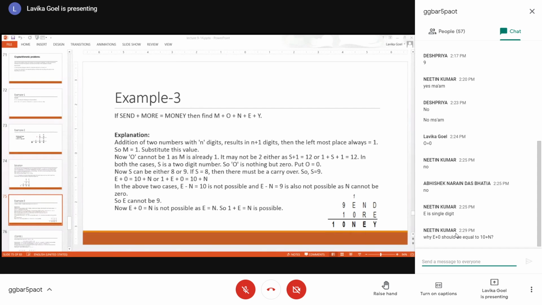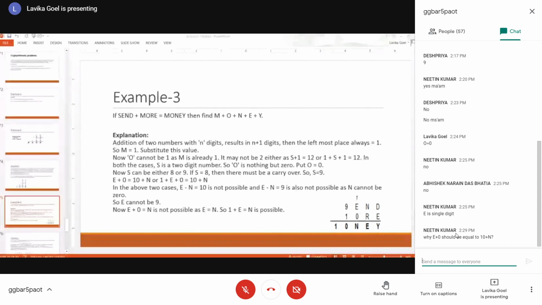See, if you are adding E and 0 and you are getting N and you are getting a carry basically. Suppose we are assuming that there is a carryover also. So the number will become 10 plus N. Whatever is the value of single digit number N, you have to add a 10 in order to get the final number, right? So we are testing whether that option is there or not.